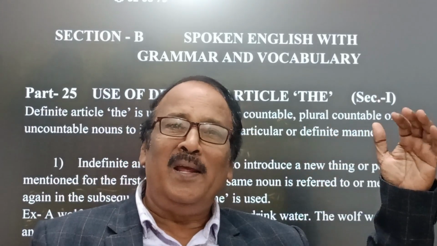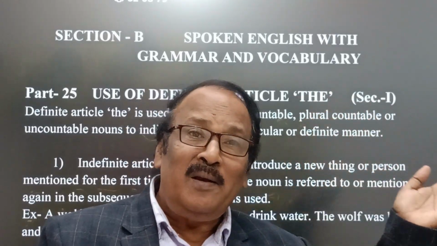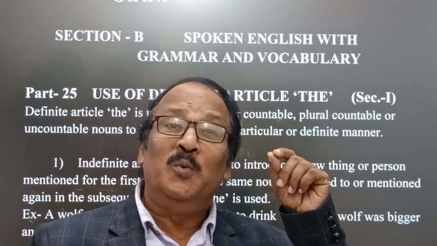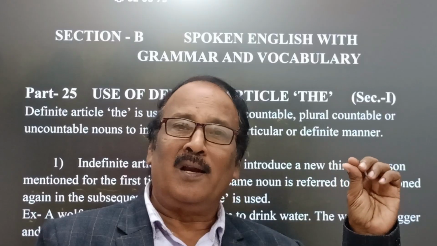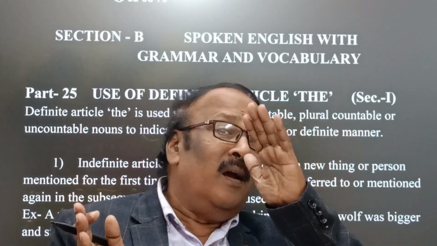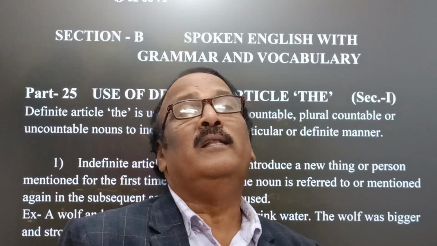A or an are indefinite articles because they are used to indicate any singular countable noun in an indefinite manner. At the same time, the article the is used to indicate any singular countable, plural countable or uncountable noun in a definite manner. This is the difference between the indefinite article a or an and the definite article the.